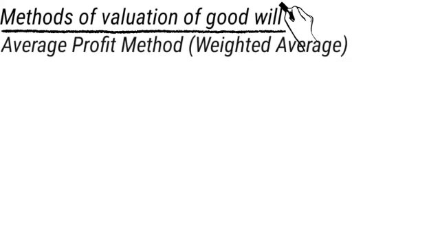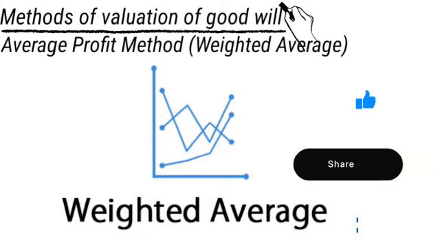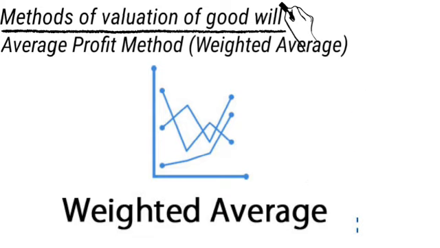Next one is the weighted average profit. Here the average profit for goodwill valuation is the same as we said earlier, about simple average, and now we are going to see weighted average. In the simple average we computed without giving any weightage to the years of profit.